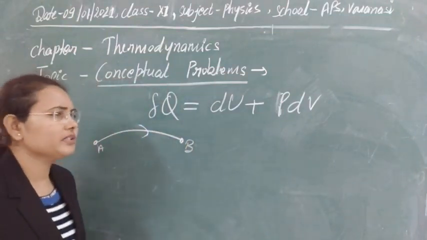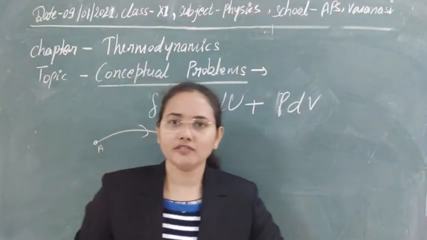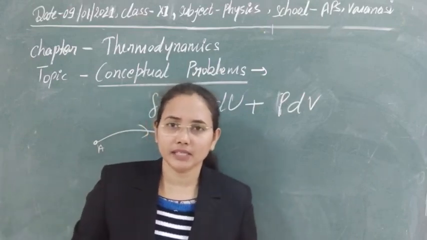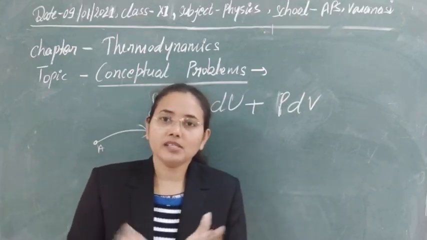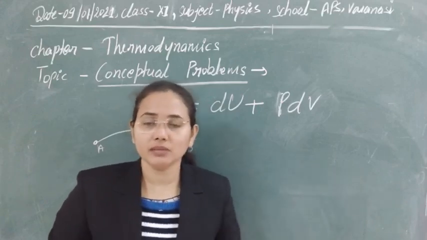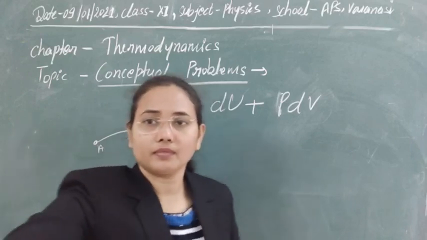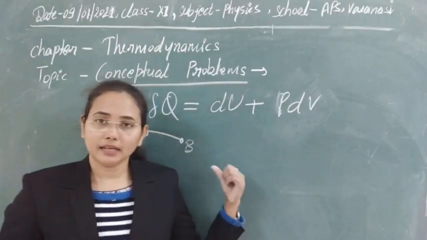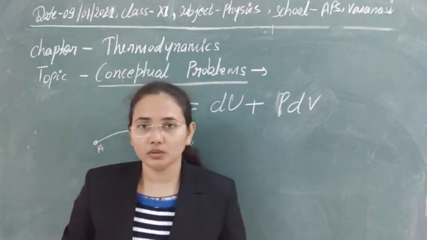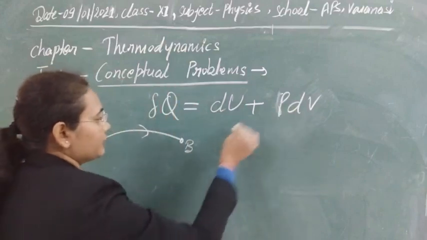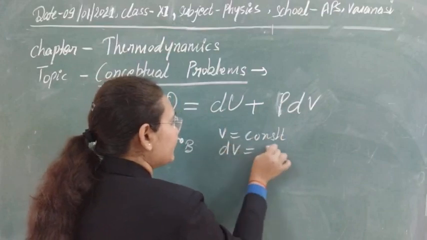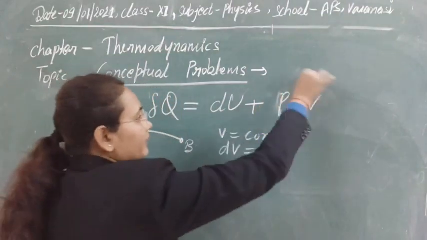Like suppose you are taking any system of some volume and you are going on the hills or any other places, then the volume of the system remains constant, but you will see that pressure, temperature and other factors will change there. Then the process will be isovolumic, means volume is constant. So if V is constant, then the change in volume will be 0, and in that case this factor will be 0.